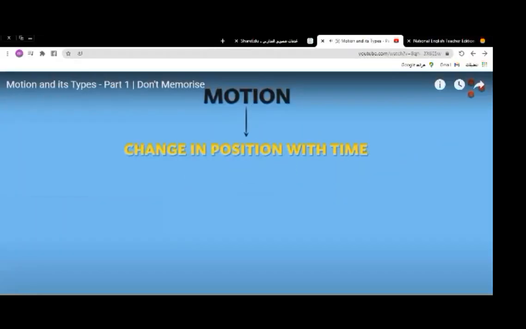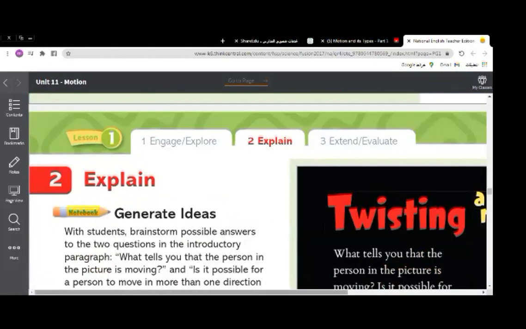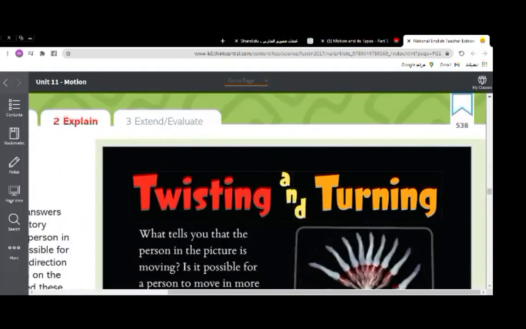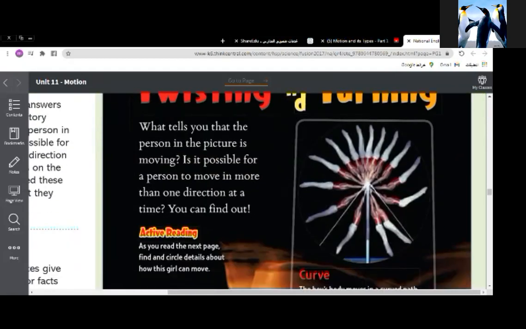All right, open the book again. This time it was page 538. 538, Mu'taz. Yes. Twisting and turning. You can see this player. You can see this man.